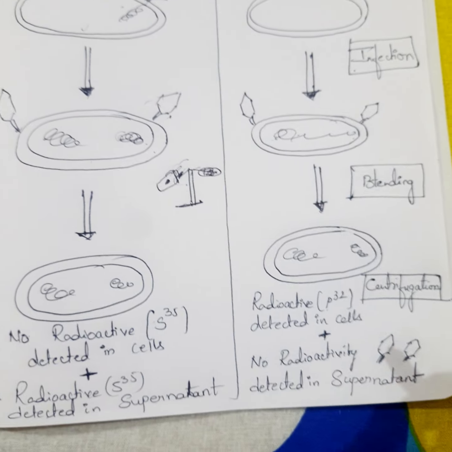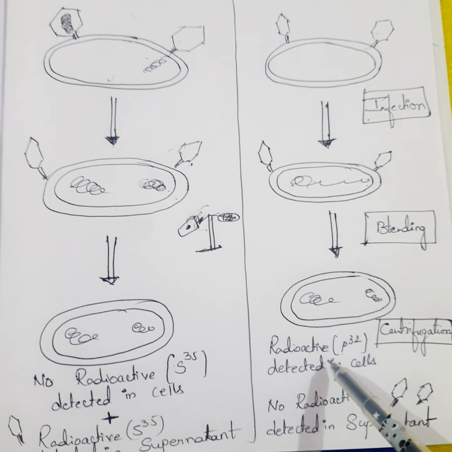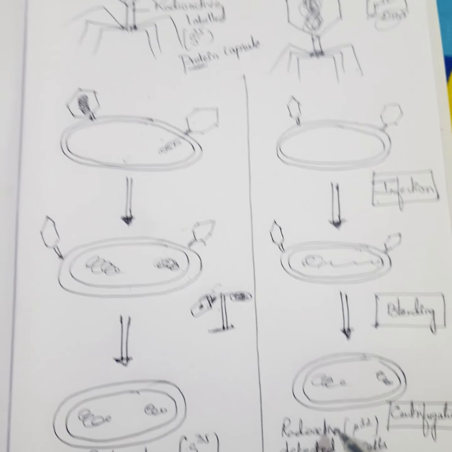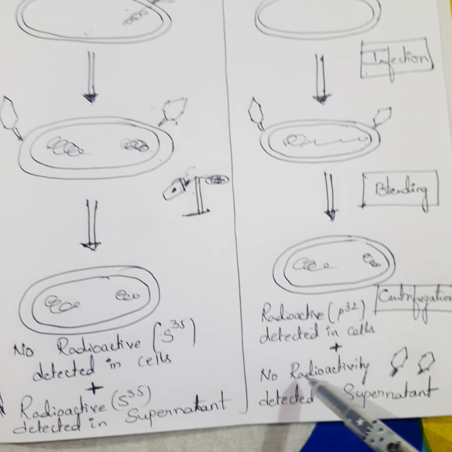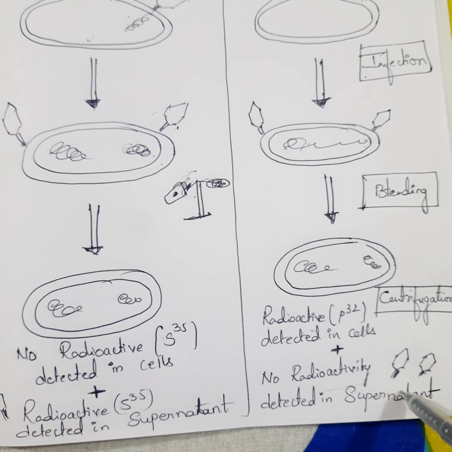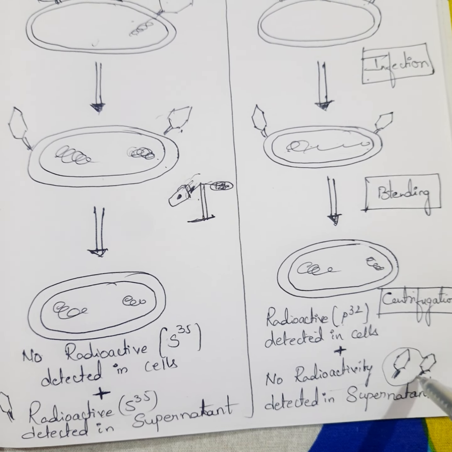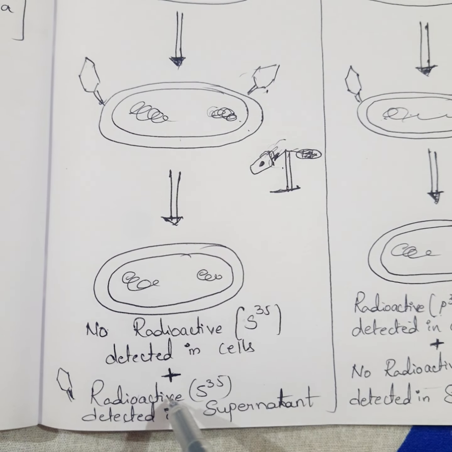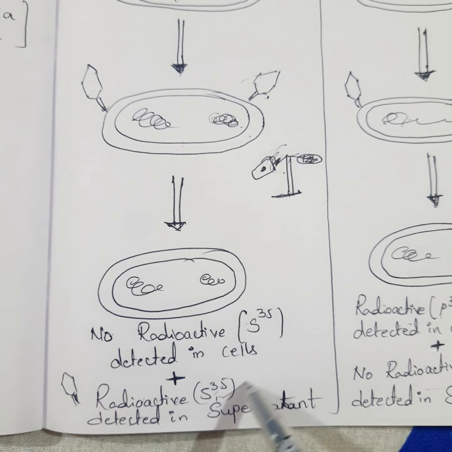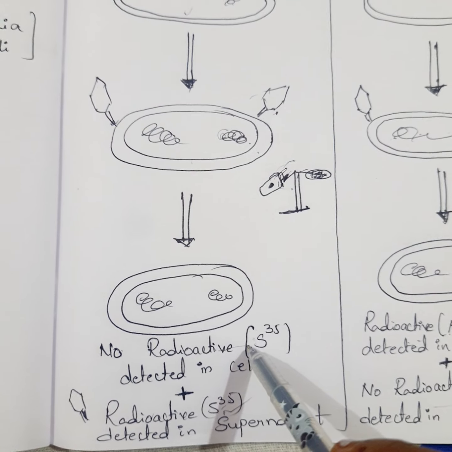So here students, as you can see, the radio label with the DNA genetic material was detected in the cells, that is P32, but no radioactivity was detected in the supernatant. Nothing, but in this protein coat we cannot identify. But here the protein coat has S35, but not the DNA genetic material.